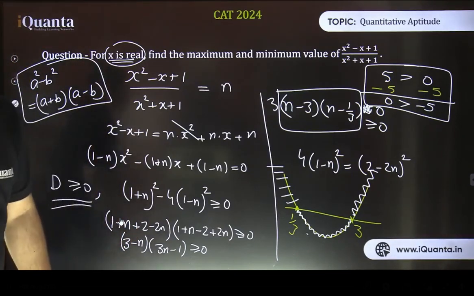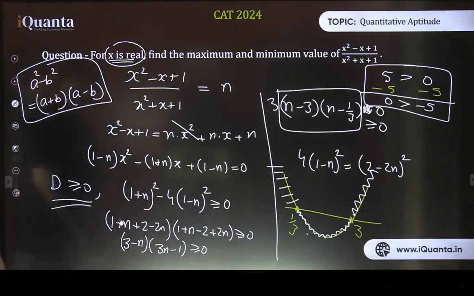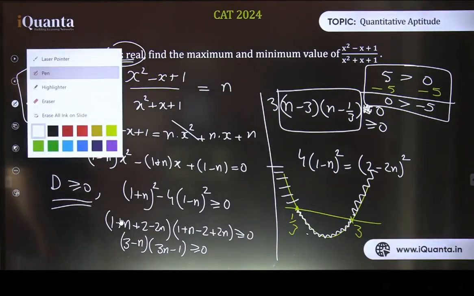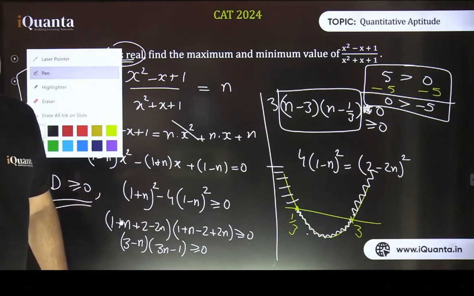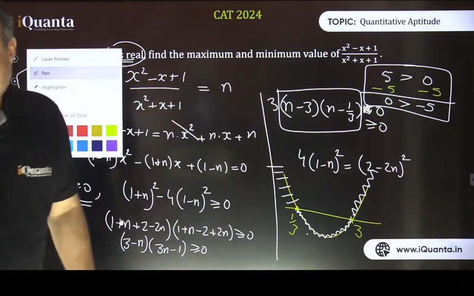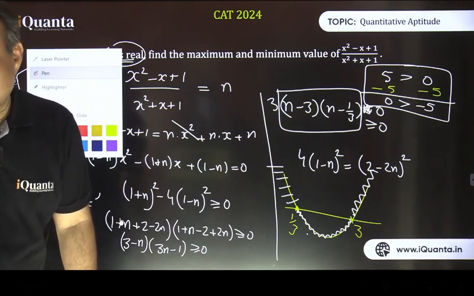Now some other method, some alternate method. You can rewind it, you can revise it and watch it again later. For the time being, we are going to discuss another method also for this question. I think we should discuss it after discussing the basic concept for that. So just wait for this, and mark this question in your mind. I will come to this question again, and it's a 2-step question. It's a very fast question.